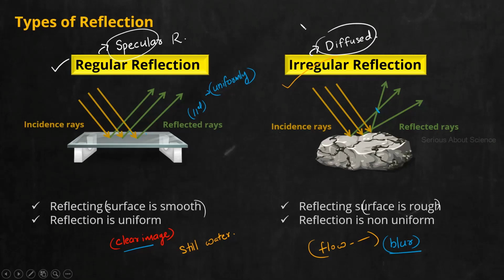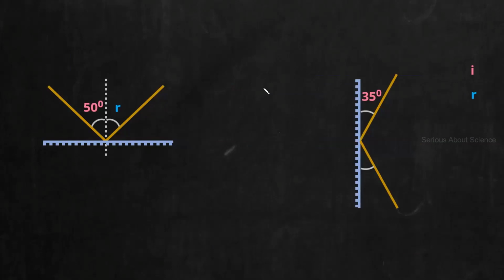Yes or no? Yes, sir. Okay. Now try to solve these two questions. Here I have marked two questions, and in each of these I have marked one of the angles. Try to find, in the first question, the angle of reflection. In the second question, find both the angle of incidence and angle of reflection. Try to do it fast.